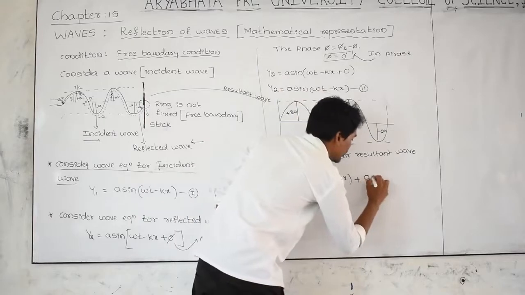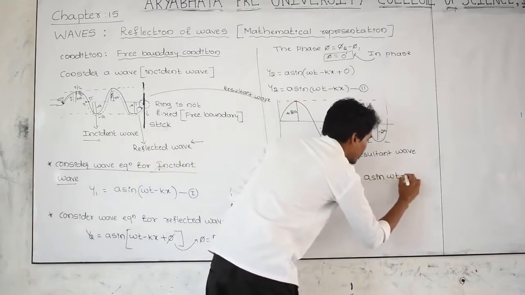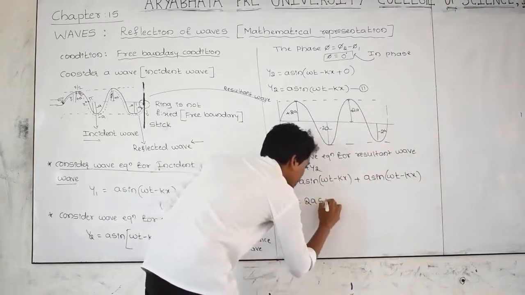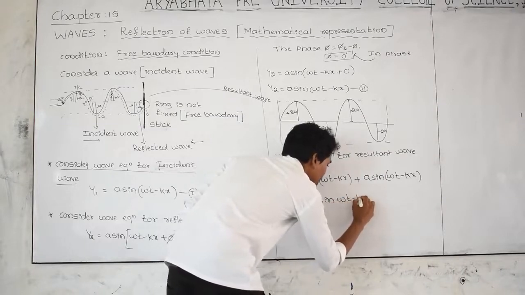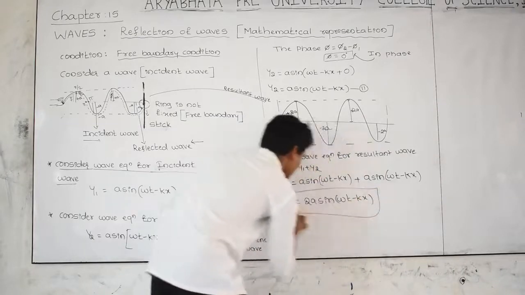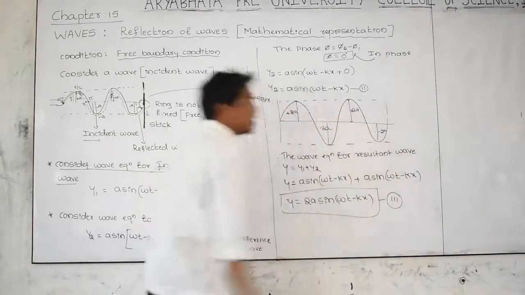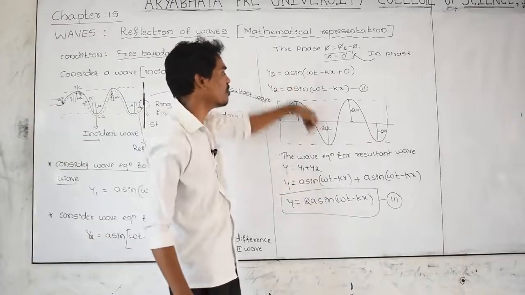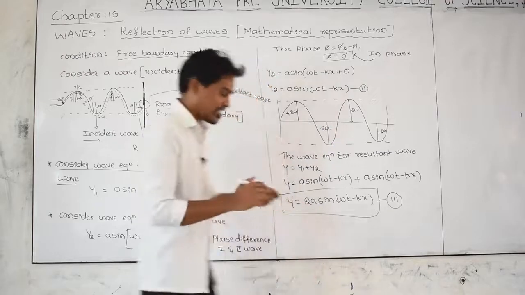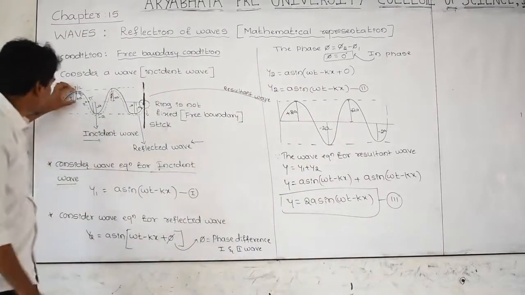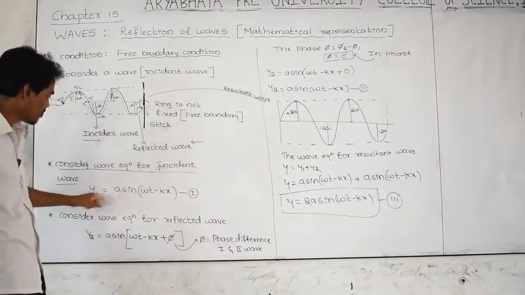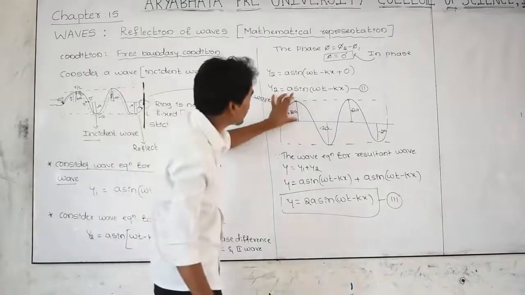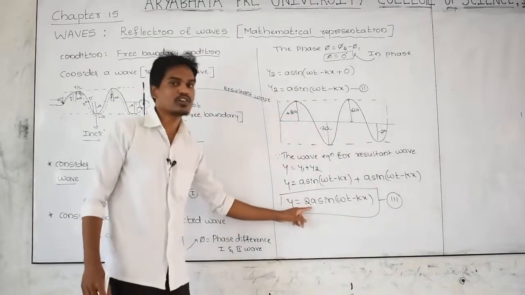Here, as you know very well, y is equal to 2a sine of omega t minus kx. This is the third equation, indicating the displacement can be found by using this equation for which wave? For the resultant wave. Let us see here: for the incident wave the amplitude is a, for the reflected wave the amplitude is a, but for the resultant wave the amplitude is 2a. See here, the amplitude is 2a.